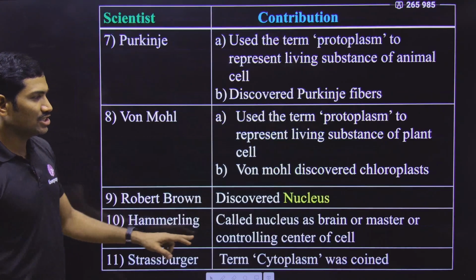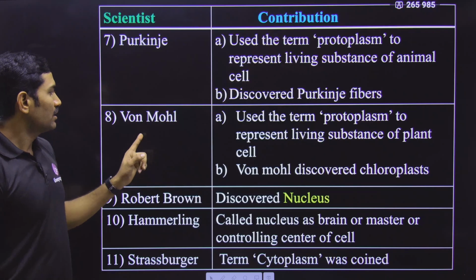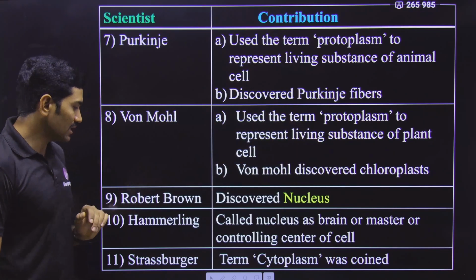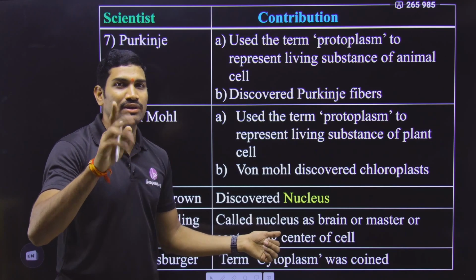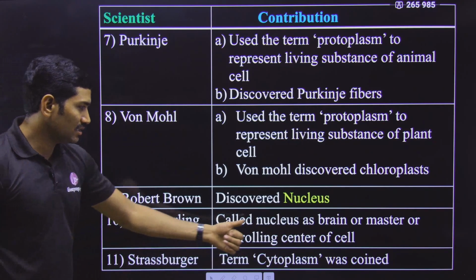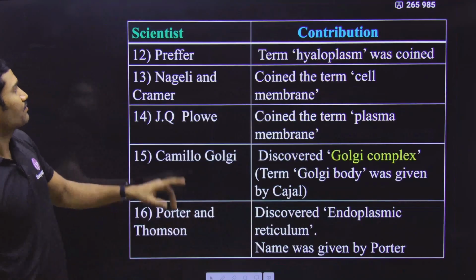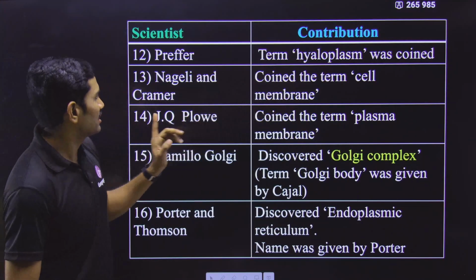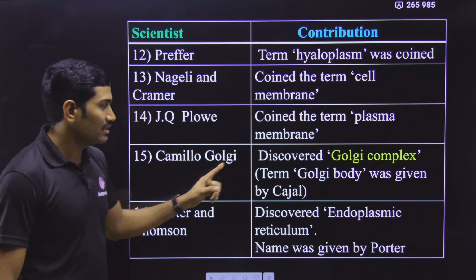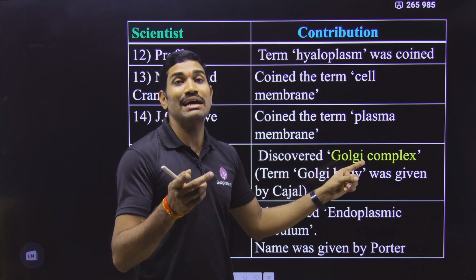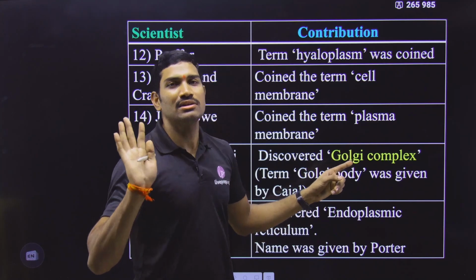Regarding these scientists, this information is not mentioned in NCERT. But Robert Brown discovered the nucleus, which is given in NCERT, so this is important for examination. This other scientist information is not given in NCERT either. And here Camillo Golgi discovered the Golgi complex, the Golgi apparatus, right? This sentence was given, that it was discovered by Camillo Golgi, that's it.